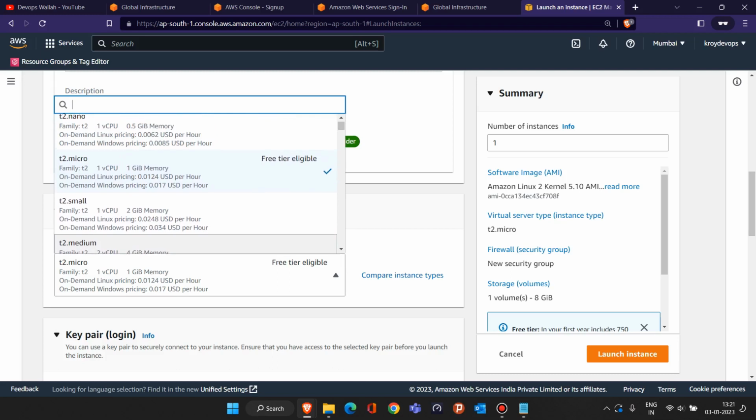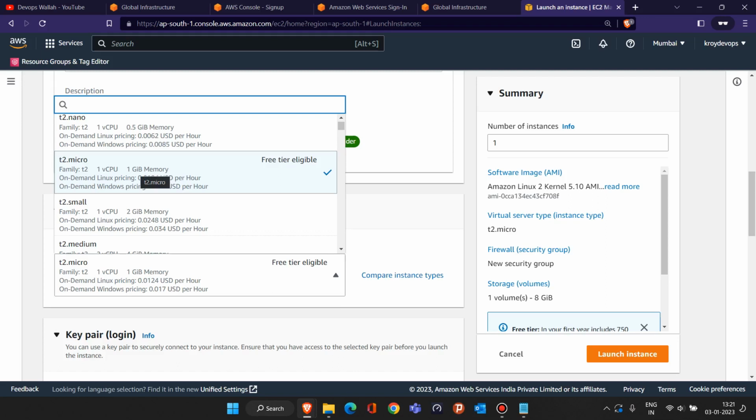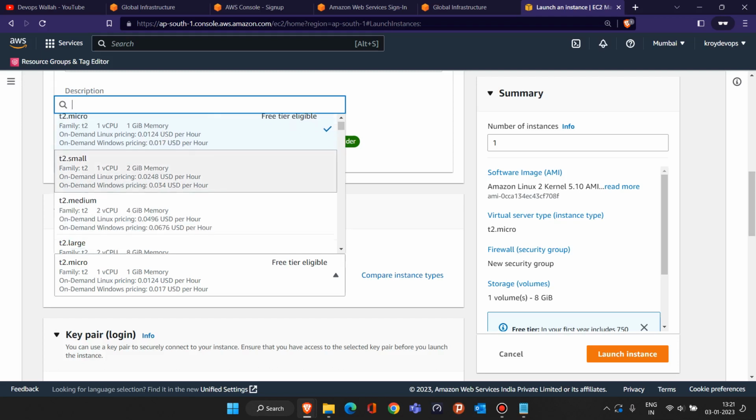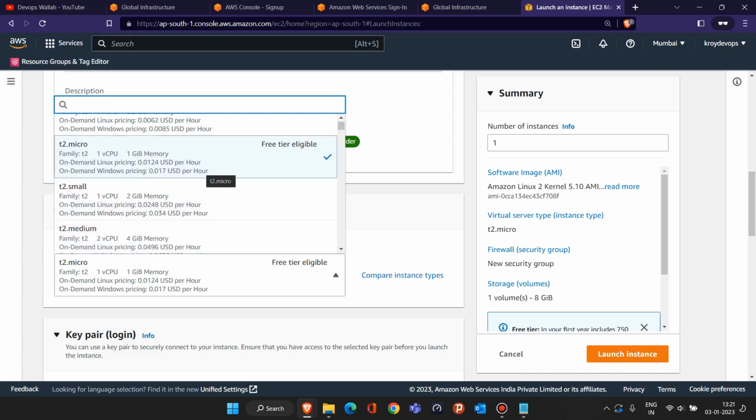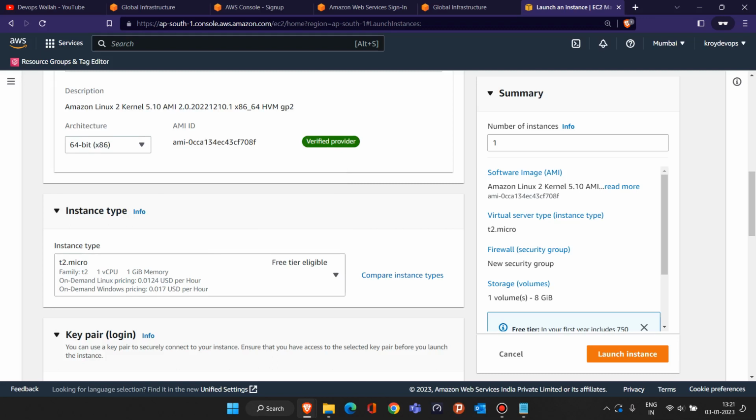But if you see here, there is one instance that comes under the free tier. So if I use T2 Micro, I don't have to pay any extra charges to the AWS cloud because it comes under our free tier account. But if I use small or medium, then I have to pay charges, whatever is written here, like 0.0496 US dollar per hour. So for our practical, we will use one CPU, 1 GB RAM, that is T2 Micro, and that will be more than enough to do all our practicals. So don't worry about it. Just select t2.micro and come down.